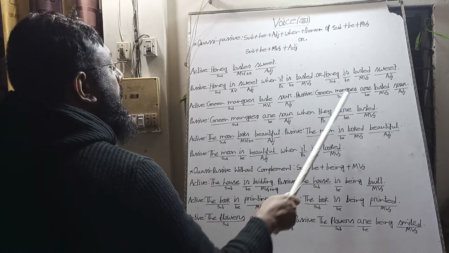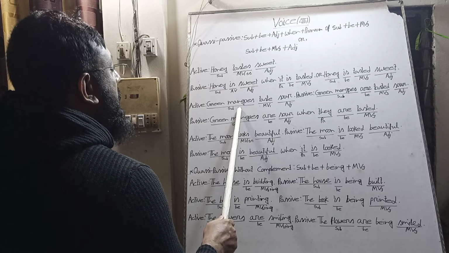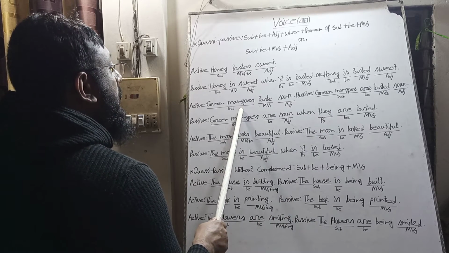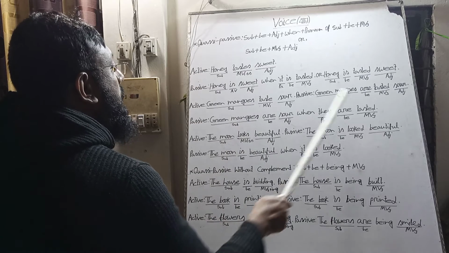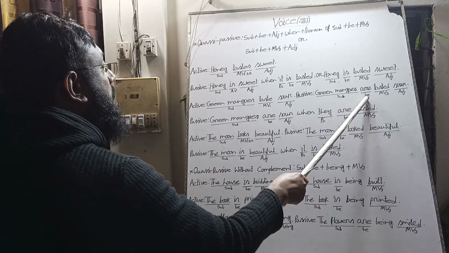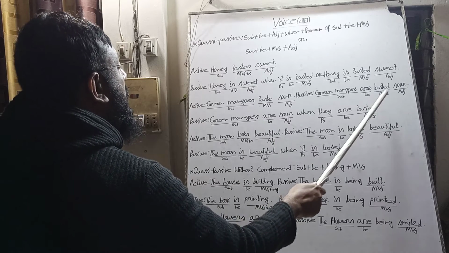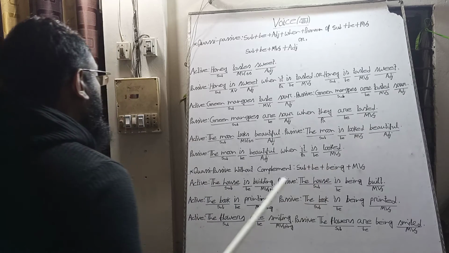Another alternative rule, green mangoes, the subject will be the subject. It is third person plural and present indefinite tense, so we will bring are as be verb and the past participle of the main verb tasted and the adjective sour.